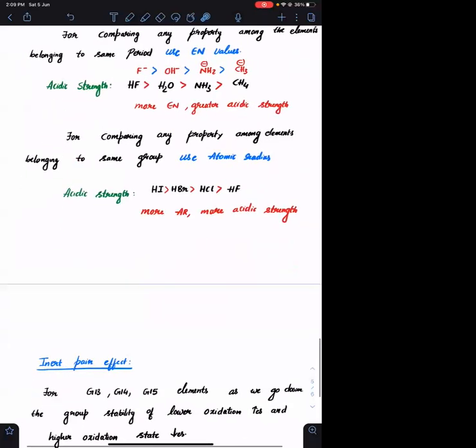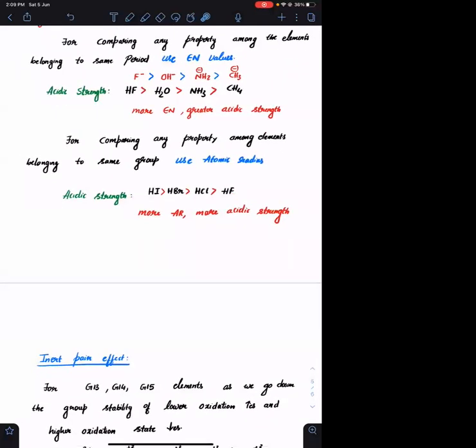If the elements belong to the same group, the dominating factor is not electronegativity. अभी भी आप लोग conjugate bases बना के, इस केस में the conjugate bases are I minus, Br minus, Cl minus, F minus. Even in this case, there will be electronegativity, but the dominating factor is not electronegativity. The dominating factor is size. The one which is having greater size, if the charge is distributed in a larger volume, it will be relatively stable. If the charge is concentrated in a smaller region, it will be unstable.